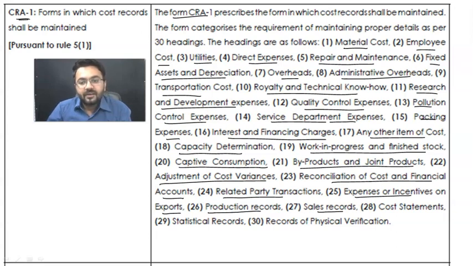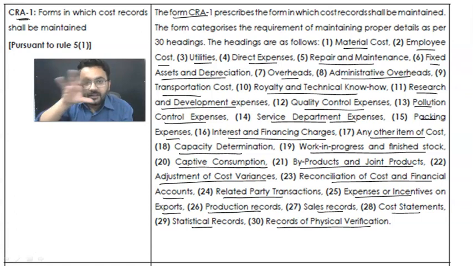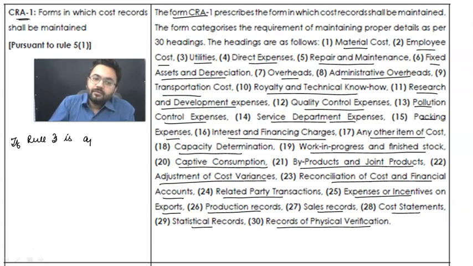Production records, sale records, cost statements, statistical records, and records of physical verification. These are a lot of things approximately. You need to maintain these proper records in form number CRA1. If you are maintaining it, that's good. But if rule number 3 is applicable, I'm telling you this again and again, my dear students, that means your turnover is more than 35 crore rupees and you belong to a particular regulated or non-regulated sector.